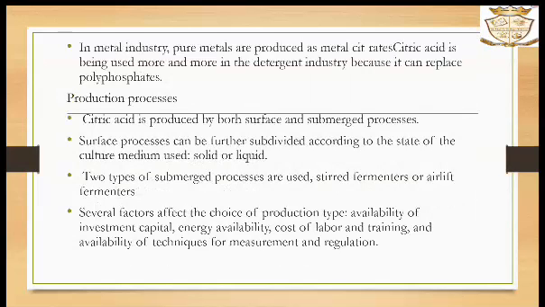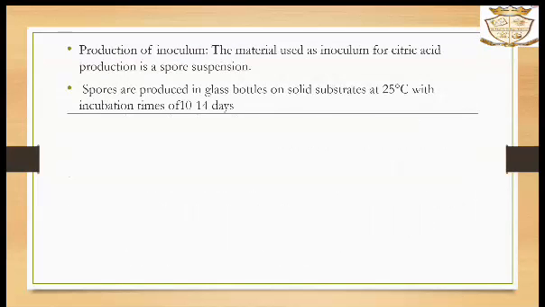Production process. Citric acid is produced by both surface and submerged processes of fermentation. The surface process can be further subdivided according to the state of the culture medium used, solid or liquid. Two types of submerged processes are used: stirred fermenters or airlift fermenters. Several factors affect the choice of production type: availability of investment capital, energy availability, cost of labor and training, and availability of techniques for measurement and regulation.